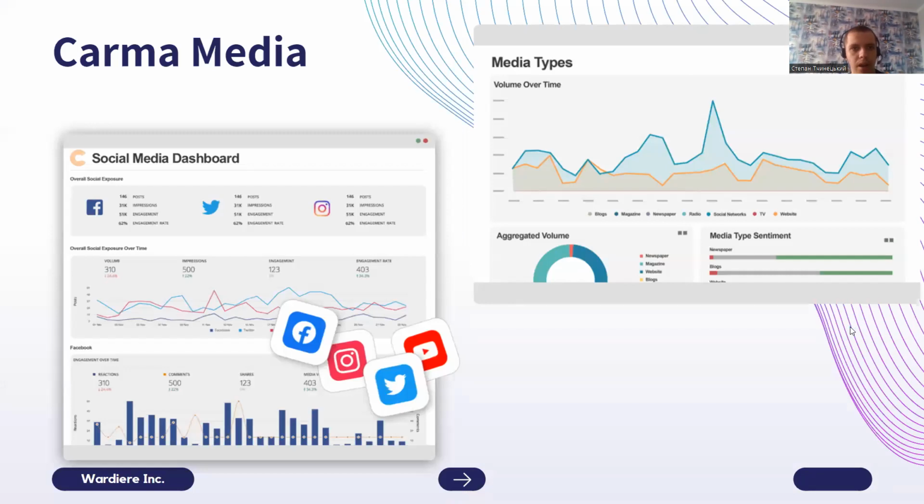So the first big analog was Karma Media. It's just gathering data from magazines, blogs, newspapers, radio, social networks, TV, and websites, and accumulating it with different NLP methods like sentiment analysis. You can see on the right side where the newspaper shows really small negative feedback and large positive feedback.